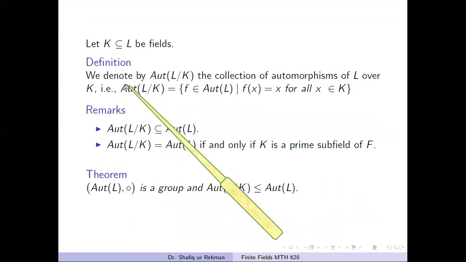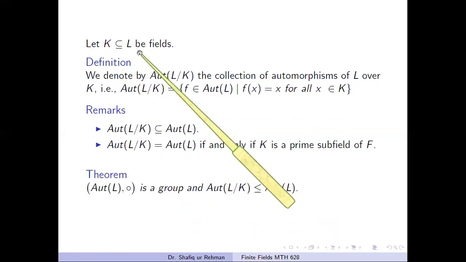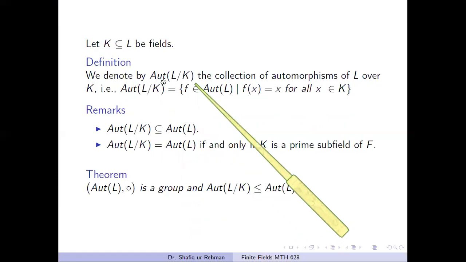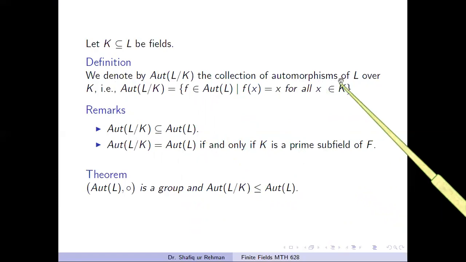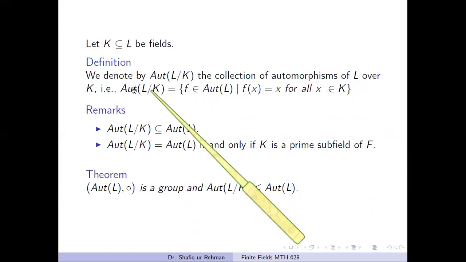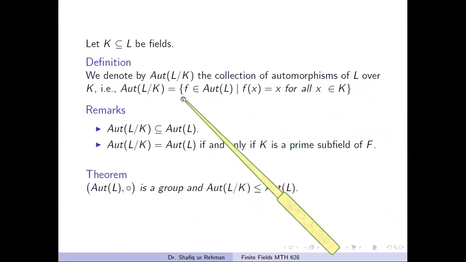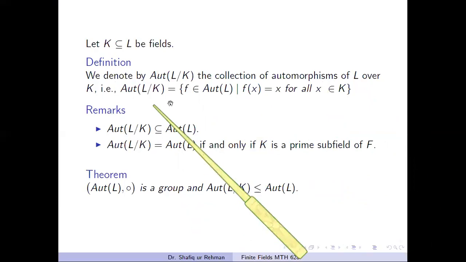And here are some other definitions. Let K be a subfield of a field L. We denote by this symbol Aut of L over K the collection of all automorphisms of L over the field K. That is, this set consists of all automorphisms of L which fix the subfield K.